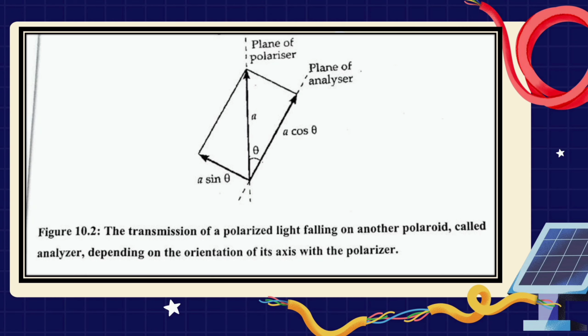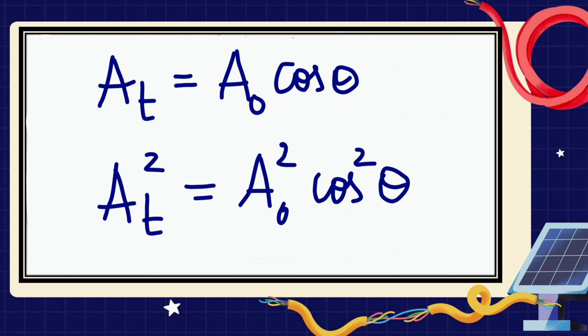If A0 is the amplitude of the plane polarized incident light and AT is the amplitude of the light transmitted through the analyzer, which is inclined at an angle theta with the polarizer as shown in the figure, then AT is equal to A0 cos theta and AT square is equal to A0 square cos square theta.